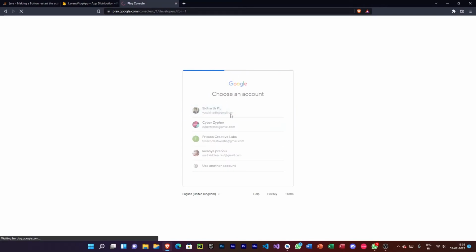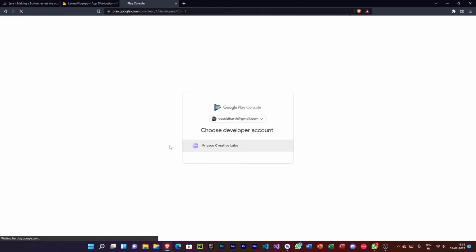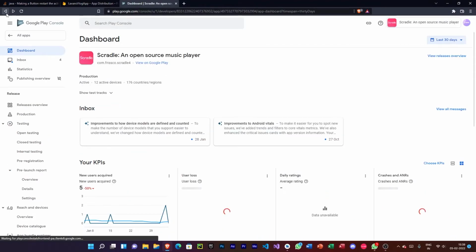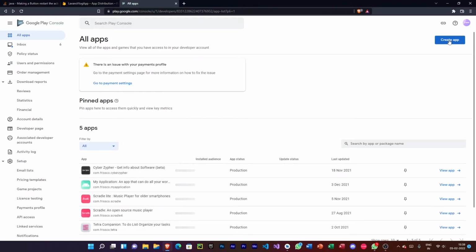I already have it, and that's why here I have my store, Frissco Creative Labs. This is where I publish all my apps, and there you can see Tetra, Scradle, all my apps are listed here. And now I'm going to create a new app. But before that, we need to export the app bundle file.